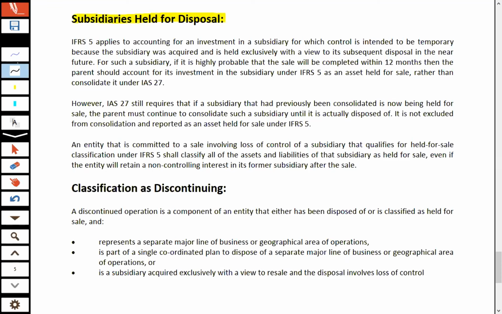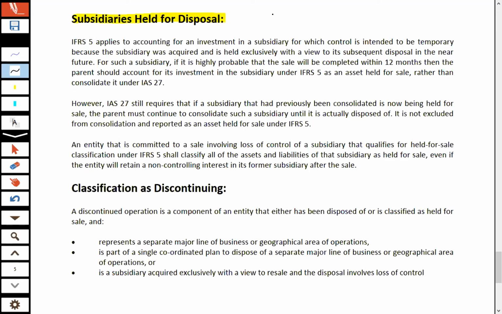So how can a company control another company? Normally, when a company acquires more than 50% shareholding of another entity, it has the power to exercise control, to take financing and operating decision making of the other entity. So it means the parent company normally controls the subsidiary company.